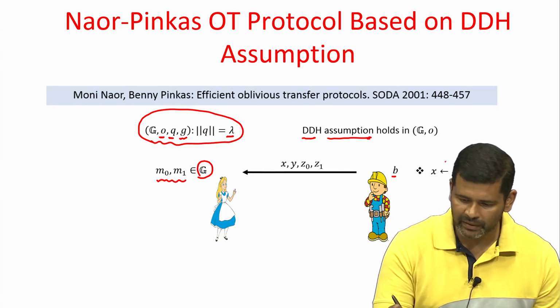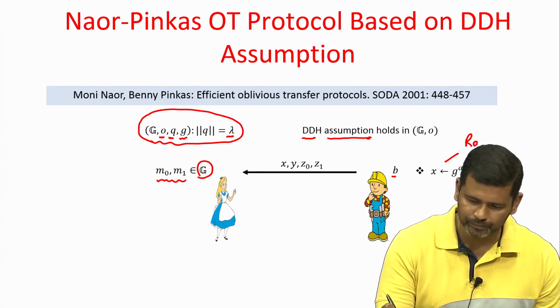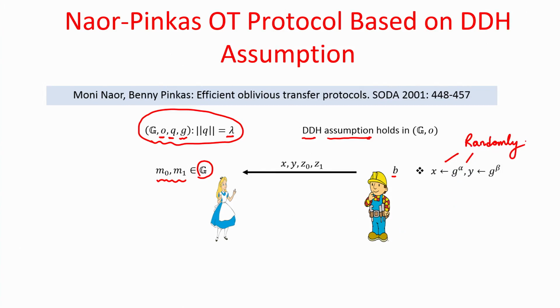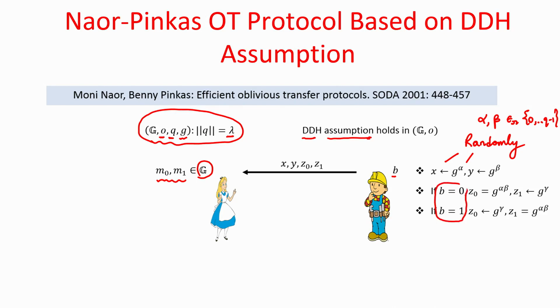The first 2 elements are computed randomly. How can the receiver compute x and y, which are random group elements? Well, it just has to pick alpha and beta randomly from the set 0 to q minus 1 and then compute g to the power alpha and g to the power beta. Now it does the following, depending upon its choice bit, whether b equal to 0 or b equal to 1.